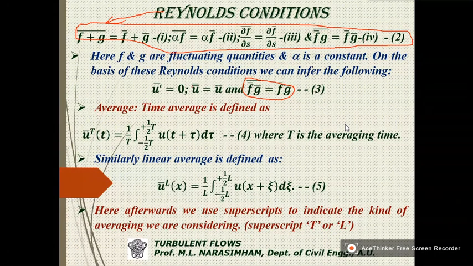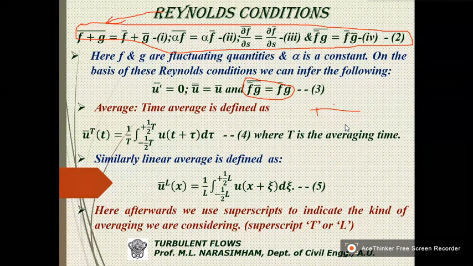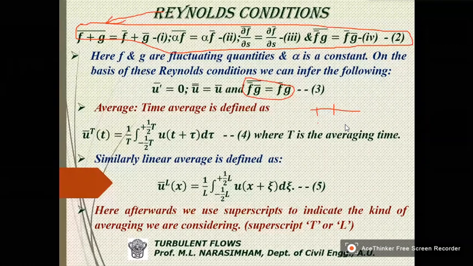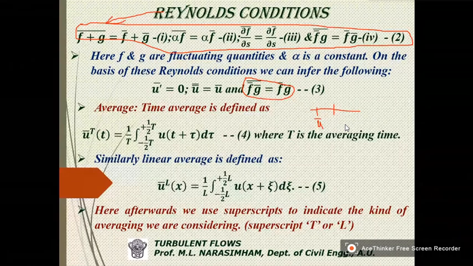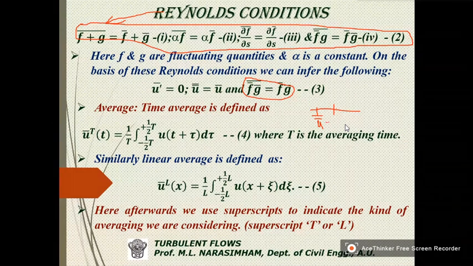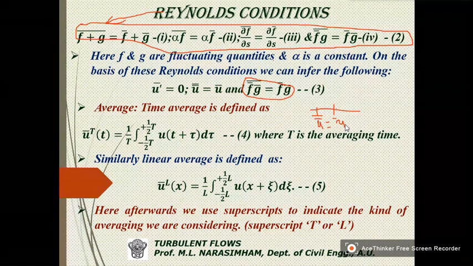See, what is U bar? U bar is nothing but you consider a time, delta t. So over this, the velocity is varying and you find U bar. And at each and every point that U bar is same. So therefore, once again averaging it will give you same U bar. Now all the averages here are time average.